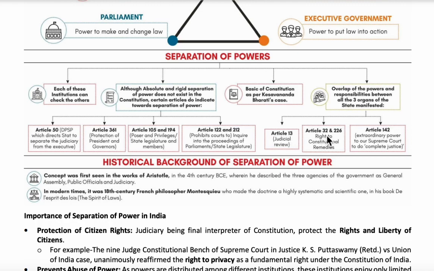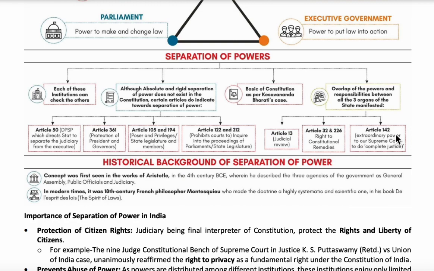Articles 32 and 226 are the right to constitutional remedies. That means if any fundamental rights of the people are violated, if your right to speech or anything, any fundamental rights are violated by the executive or legislature, then you have the right to go to the court and get your justice. So here also the Supreme Court is given more power than the other two bodies.